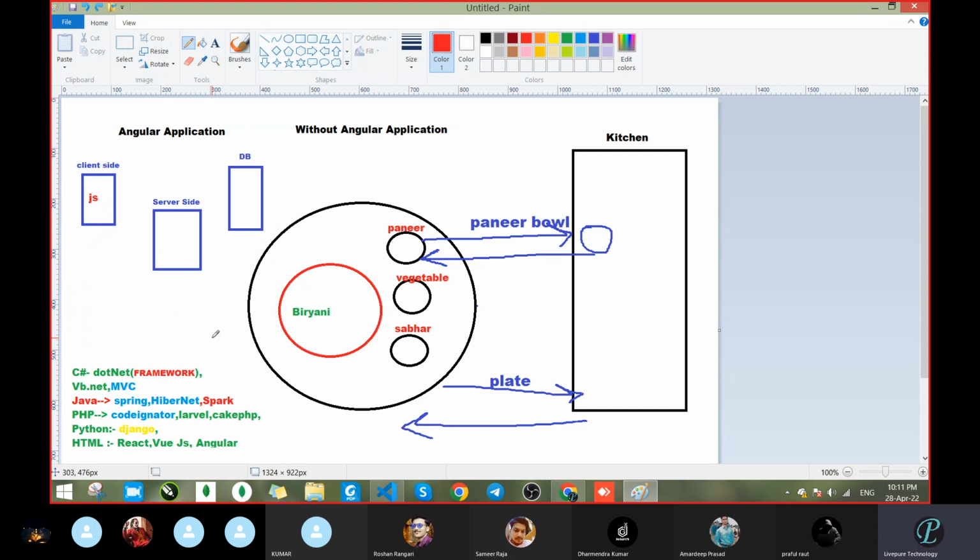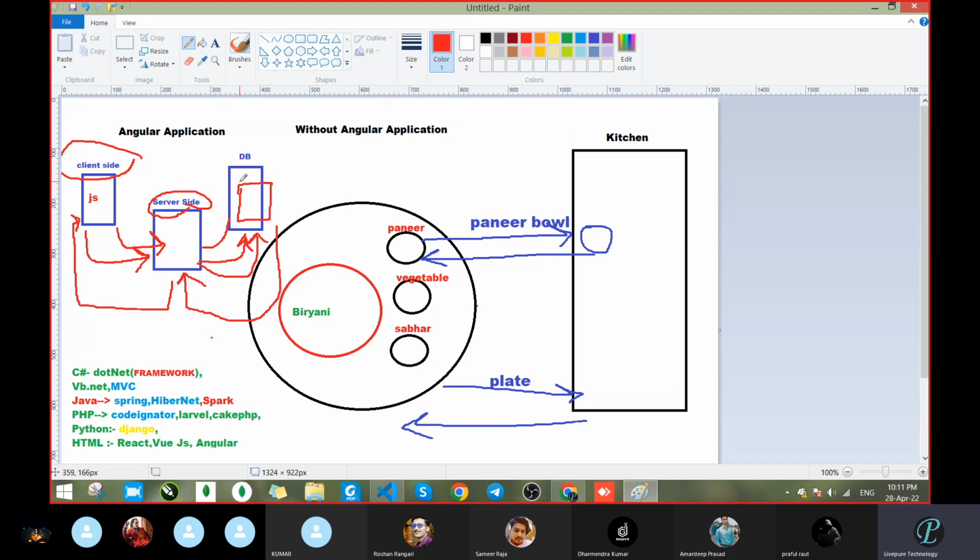Clear or not? So the same thing is happening in our biryani, paneer, vegetable side also. Let's see, the same concept is going on here. From the client side, we are the client, we are eating. We requested what? Paneer. What happened? It went to the kitchen. Kitchen means server side. And database means some stocks are already there, somewhere the paneer stock is there, rice stock is there, biryani stock is there. So that comes under the database.